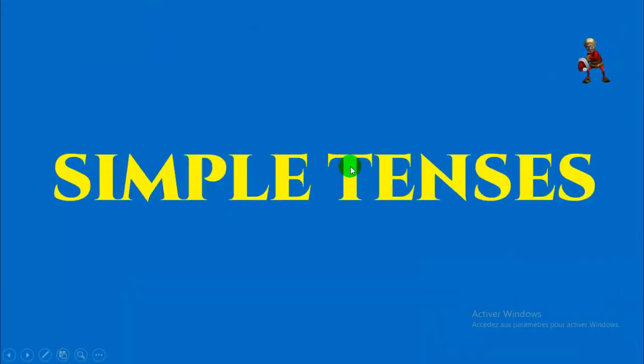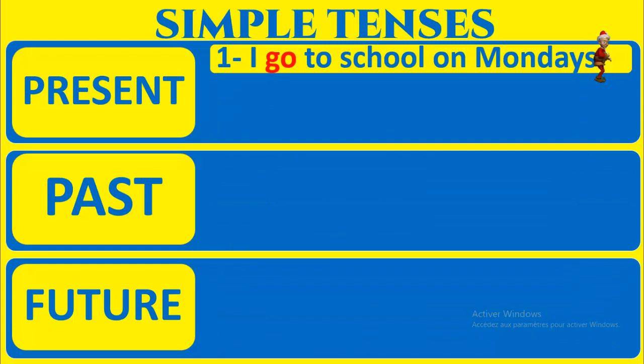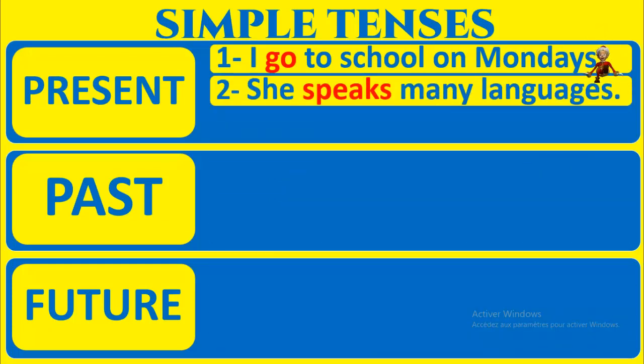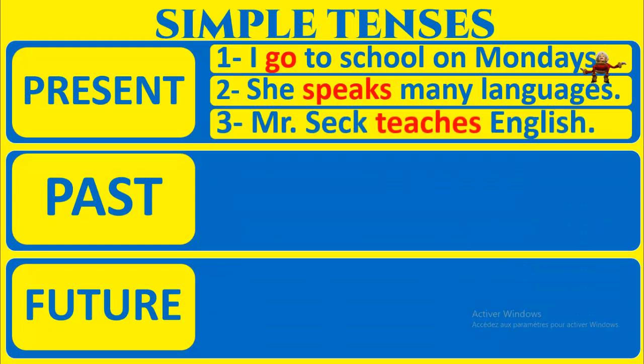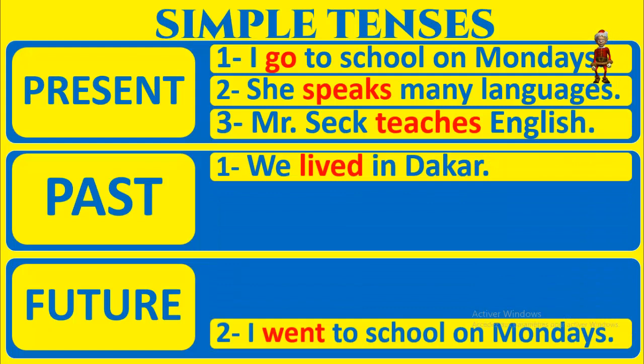Simple tenses, les temps simples. Here, present simple. I go to school on Mondays. She speaks many languages. Mr. Sek teaches English. These sentences are in the simple present, and we are going to see how they are formed. Past. We lived in Dakar.